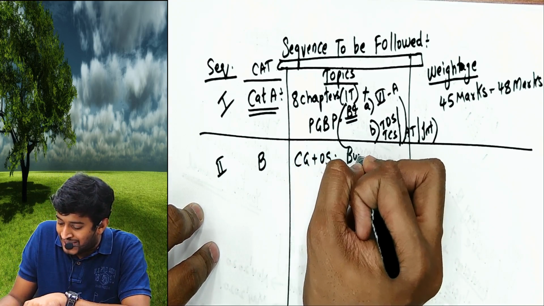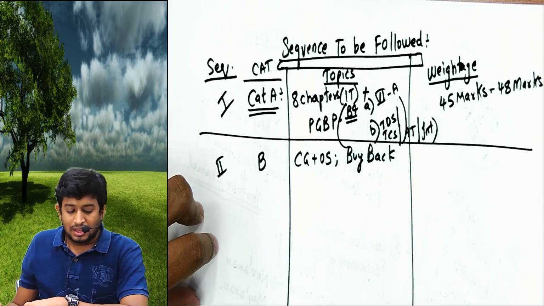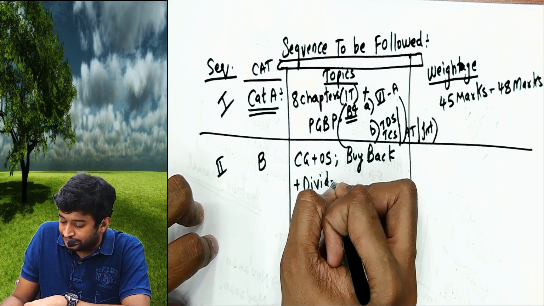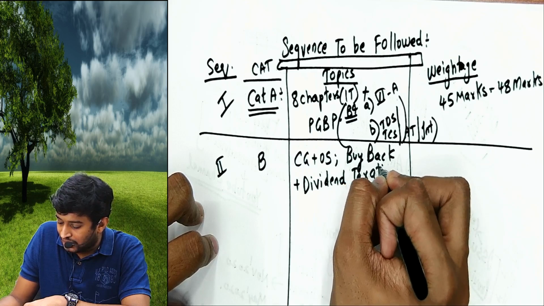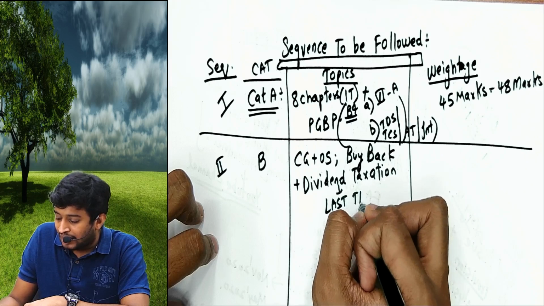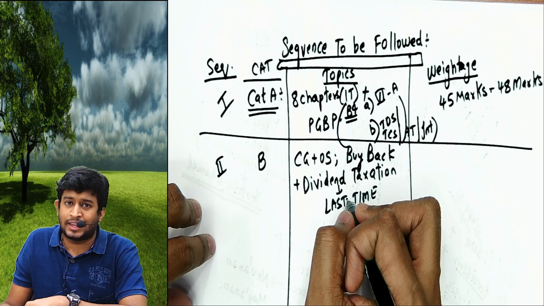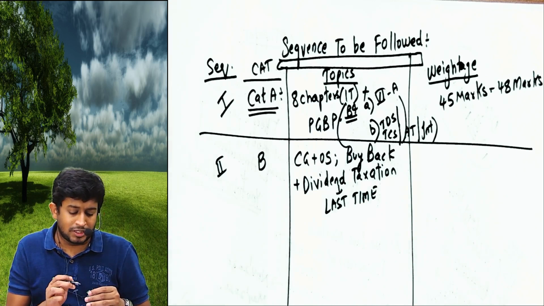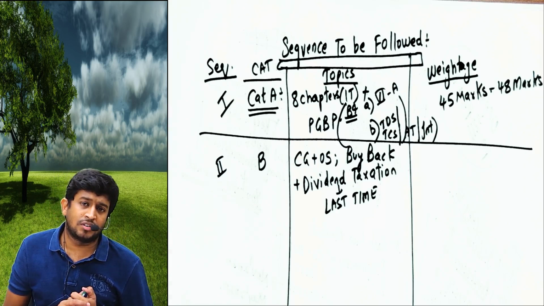Plus buyback can be asked. Buyback topic, buyback of shares. Plus dividend taxation. And this dividend taxation is the last time we are having, because from Finance Act 2020, from May 2021 or November 2021, dividend taxation is removed from your syllabus, because DDT has been abolished from Finance Act 2020.